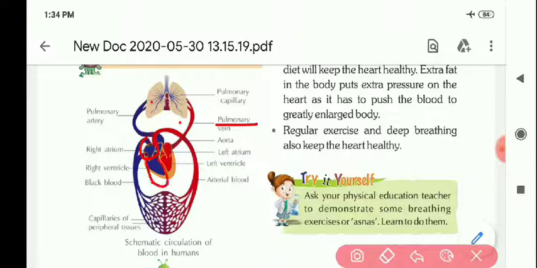This is blue in color because it is carrying deoxygenated blood, the blood having impurities like carbon dioxide. That is the impure blood. And this is the left auricle and this is the left ventricle, carrying arterial blood. This is red in color because it is carrying oxygenated blood, the blood rich in oxygen, the pure blood. And these are the capillaries or peripheral tissues.